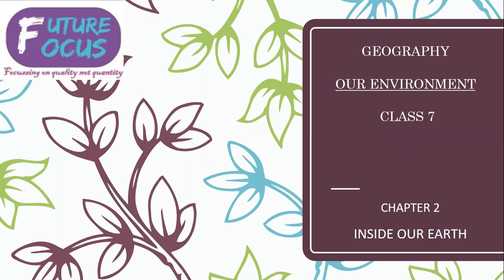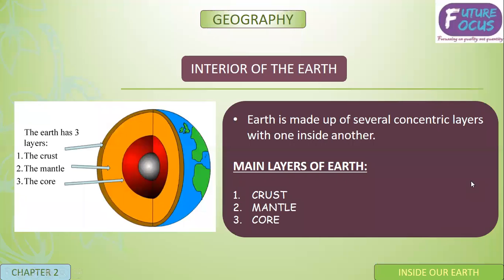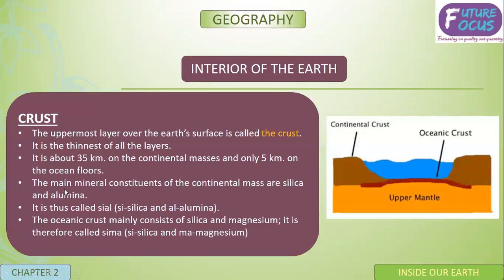Now let us start our chapter 2, that is inside our Earth. So the interior of Earth. The interior of Earth has basically 3 layers: crust, mantle, and core. The outermost layer is known as crust, the middle layer is known as mantle, and the innermost layer is known as core. The Earth is made up of several concentric layers, one inside the other.